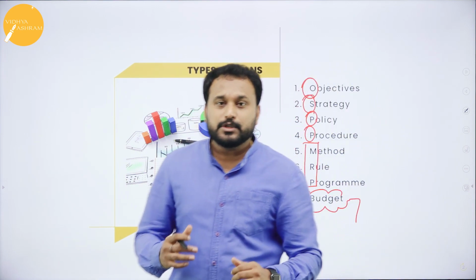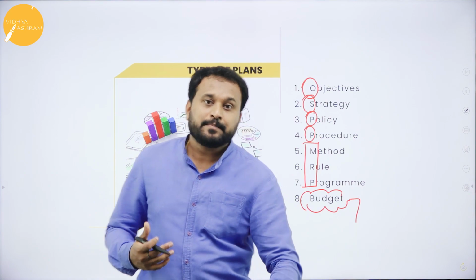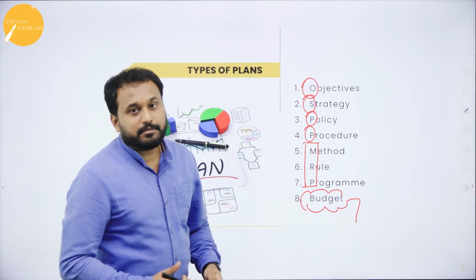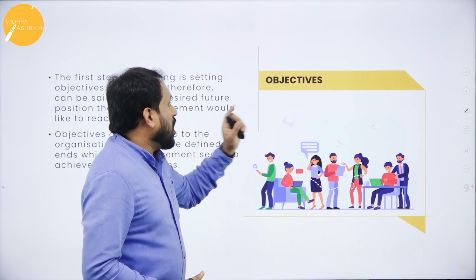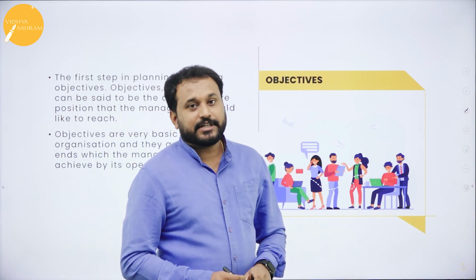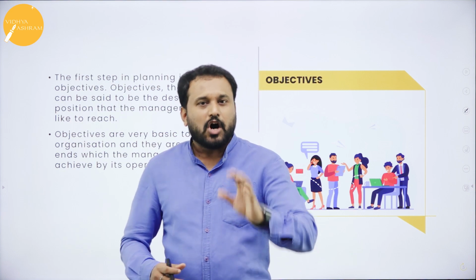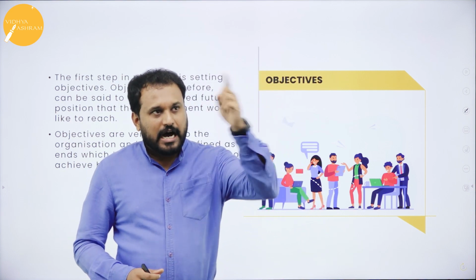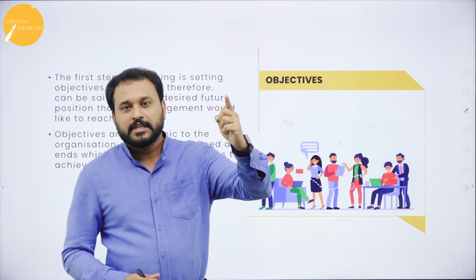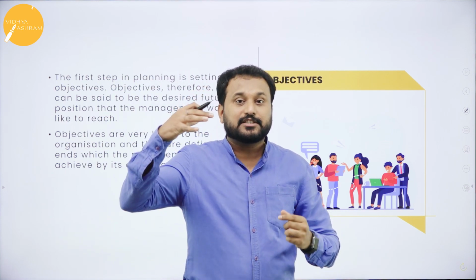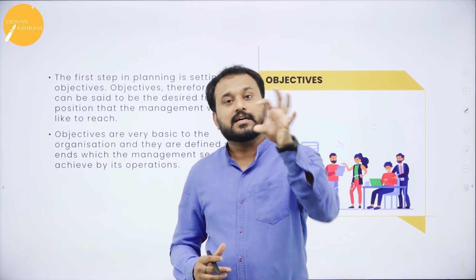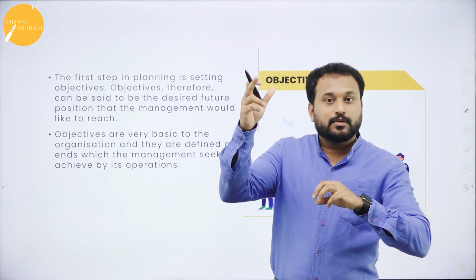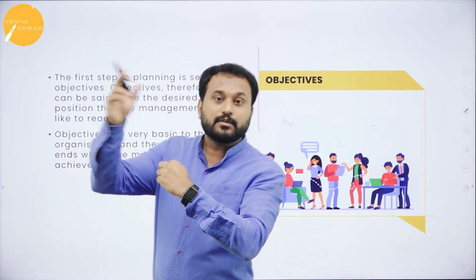We'll go through each one individually and understand the types of objectives we have. The first one is the objective. So what is an objective? Objective means our goal, what we need to do. It is actually the first one. It is a basis as well as a basic that we need to know, and we need to meet it.